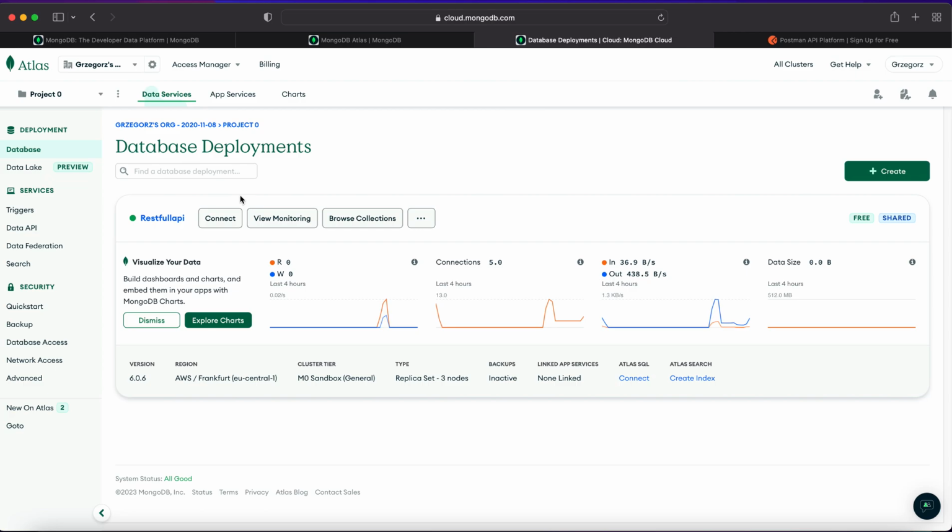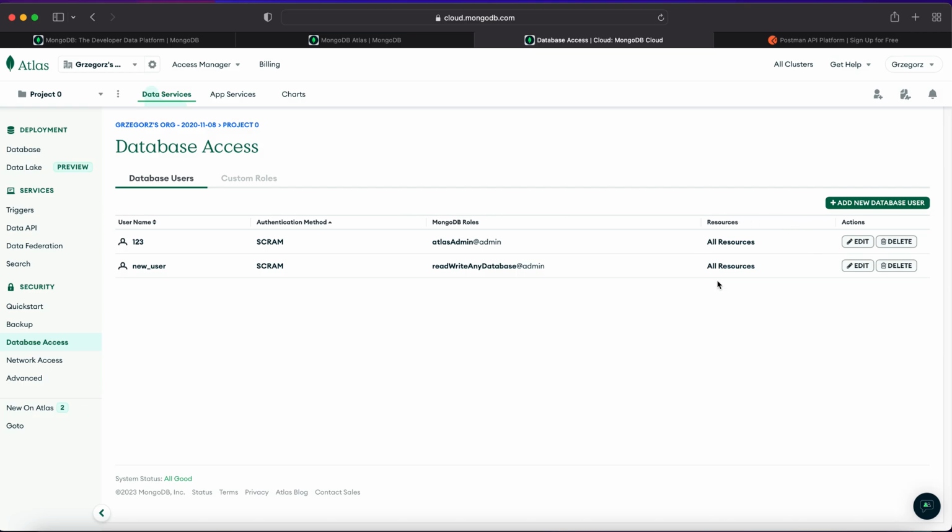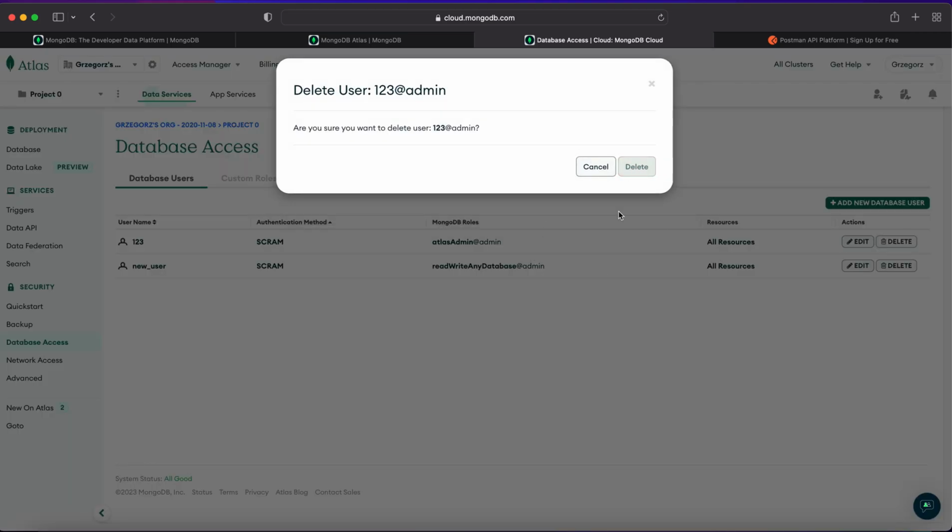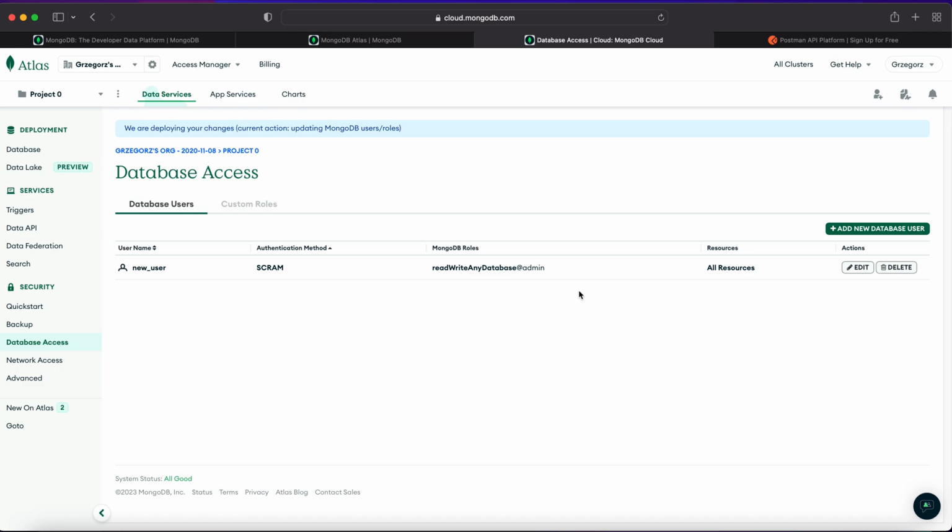So going back to our Atlas, I mean MongoDB, we should go to security and database access. Over here, you can create a new user, and with that user, you are able to log in to our MongoDB database, and I will show you how.